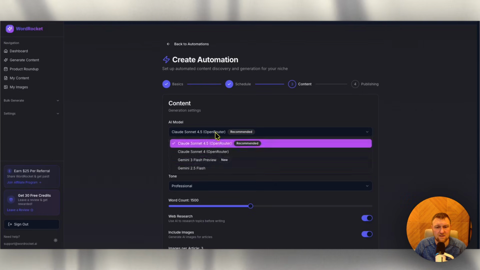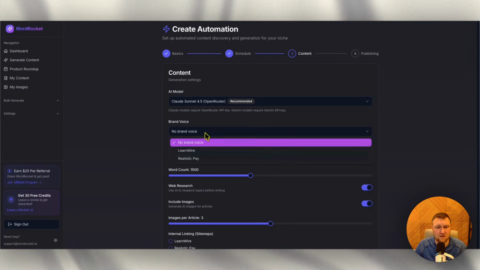The AI model, we can select from Open Router. I'm going to go with 4.5. I want the best, right? Brand voice, no brand voice.